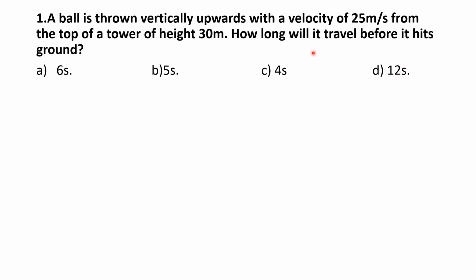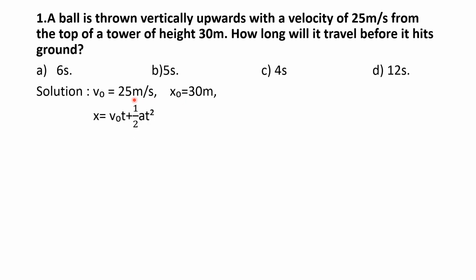Here in this question you have to find the total time taken by the ball to reach the ground. The given hints are the initial velocity of the ball, that is 25 meter per second, and also the initial position of the ball, that is 30 meter. Initially the ball is at a height of 30 meter from the ground, so v naught is 25 meter per second and x naught is 30 meter.